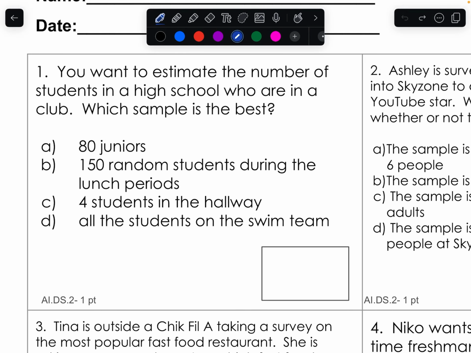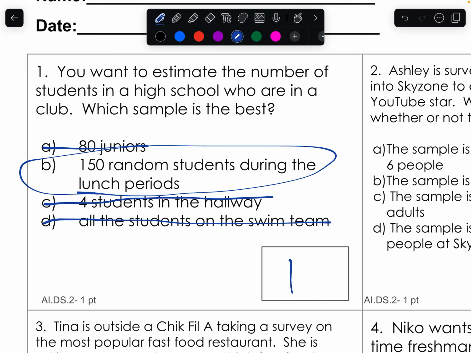So, number one, you want to estimate the number of students in a high school who are in a club. Which sample is the best? 80 juniors. That's too specific. Can't just be juniors. 150 random students during lunch periods. That's pretty good. 4 students in the hallway. Not good enough. All students on the swim team. Too specific to the swim team. So, random students at lunch would be a good one.